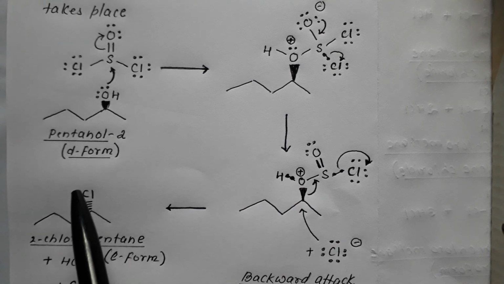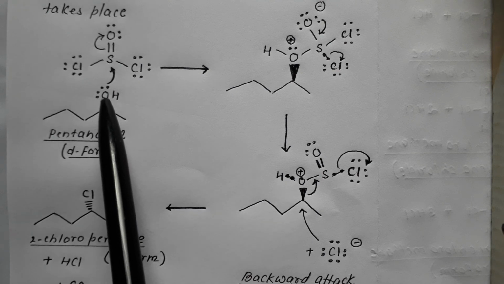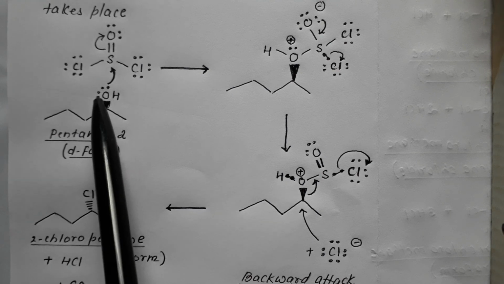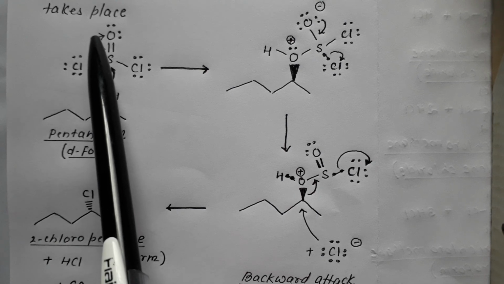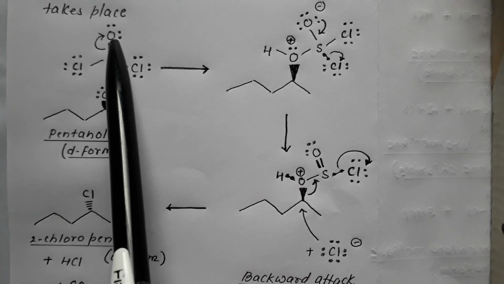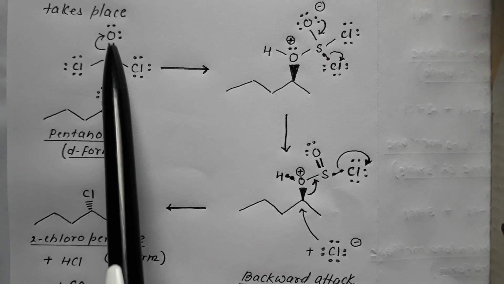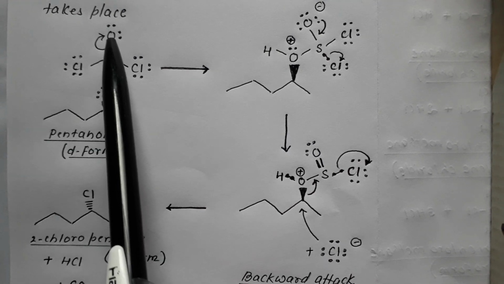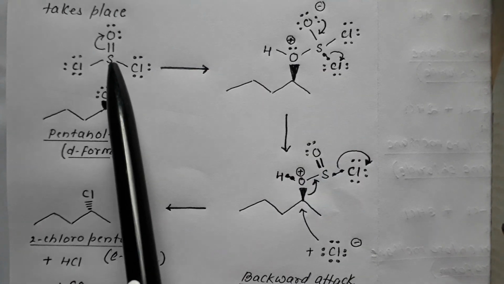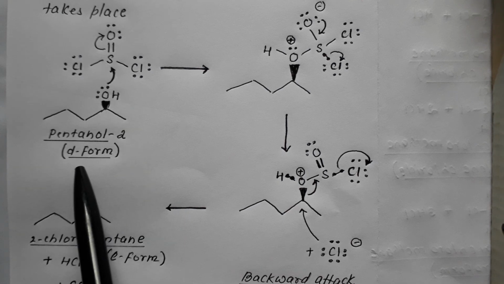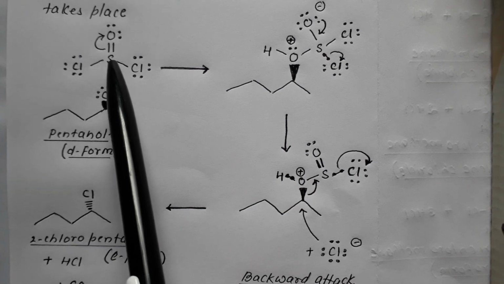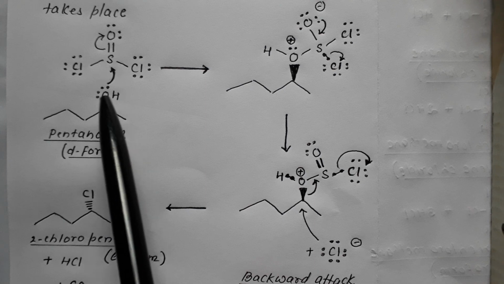Say it is a D form compound. Now this oxygen contains 2 lone pairs. The pi electron pair present between sulfur and oxygen gets shifted onto oxygen. As a result, this oxygen develops a negative charge and the sulfur develops a positive charge. The sulfur, which is now positive, will be attacked by the oxygen of this alcohol.